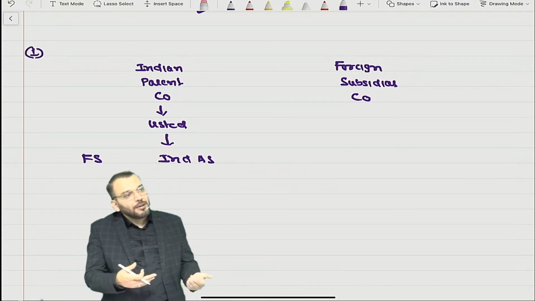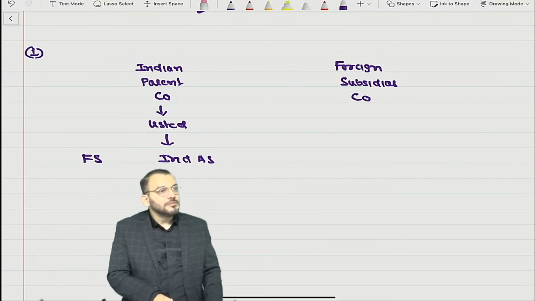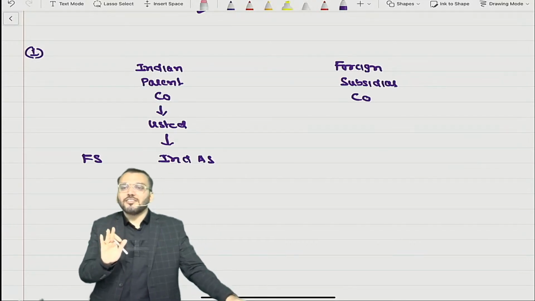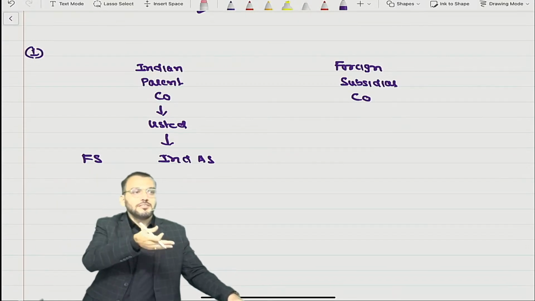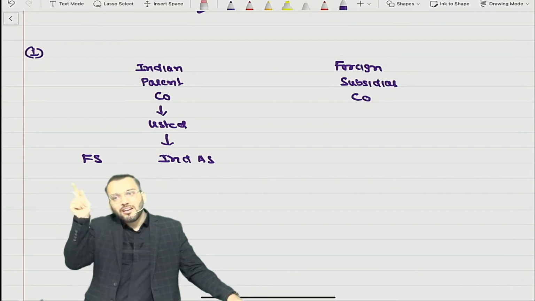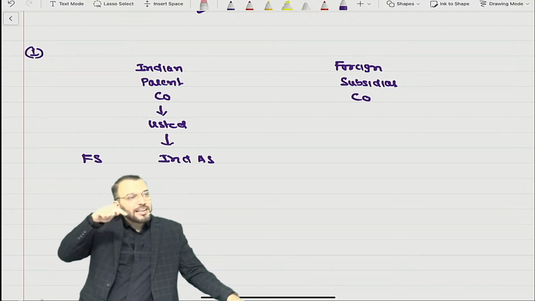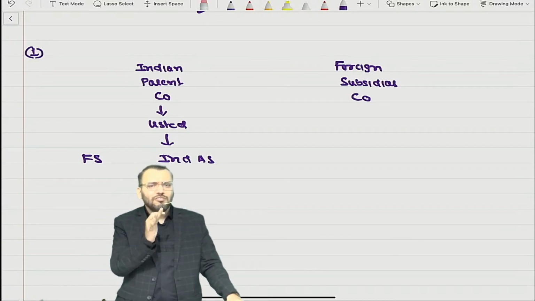Think, I said foreign company. Then for every company in the entire world, the Companies Act would be applicable. Whether a foreign company should apply the Indian Companies Act? No, no.